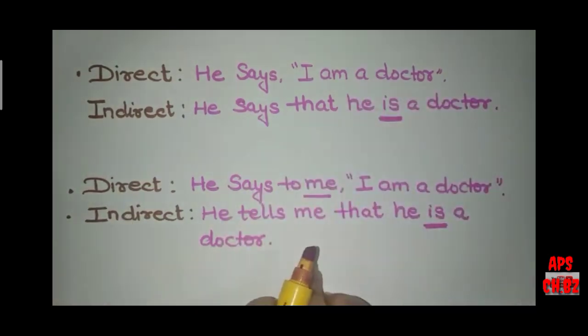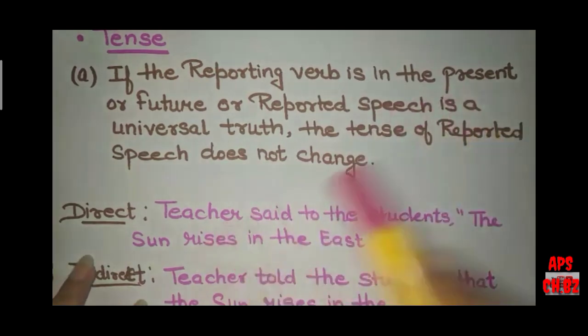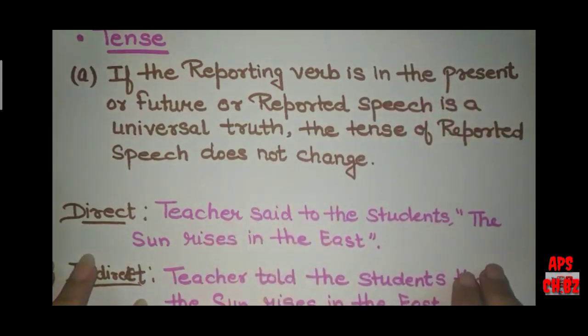Make sure, let me repeat it for you. If the reporting verb is in the present tense, the tense of the direct speech does not change. Let me explain this. If the reporting verb is in the present or future, or the reported speech is a universal truth, the tense of the reported speech does not change. For present tense, we have just seen the example, like "He says, I am a doctor." So we can write it in indirect as "He says that he is a doctor."